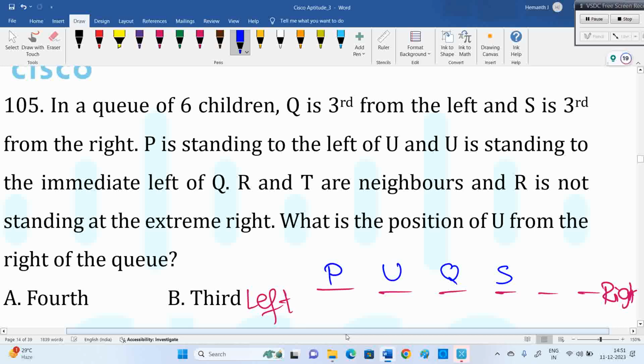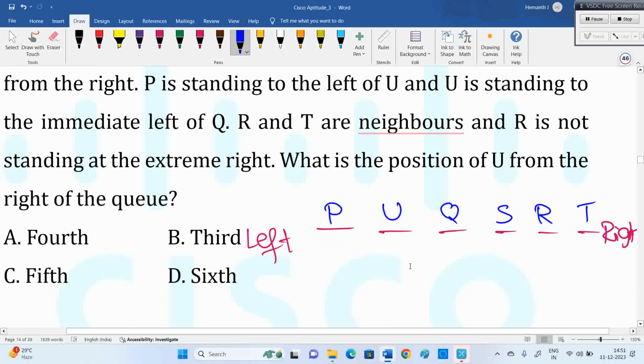R and T are neighbors. It can be RT or TR. R is not on the extreme right side, so R will be from the second place and T is on the extreme right side. So what is the position of U? Already it's decided. U position is second from the left side, fifth from the right side.